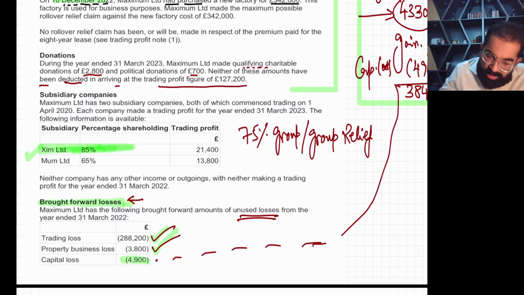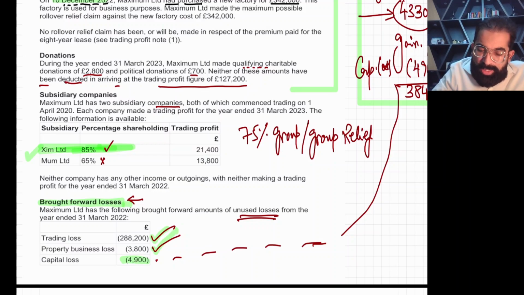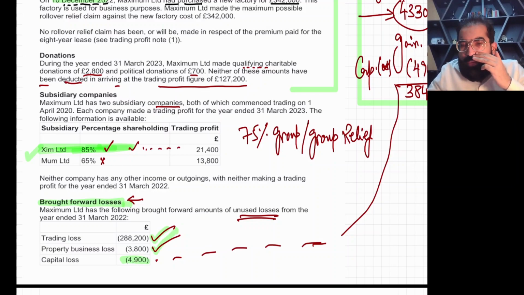And now one thing: the subsidiary Maximum Limited has two subsidiary companies, both of which commenced trading on the first, very old companies. In one company we have a holding of 85% and in the other only 65%. I hope you remember the conditions of a 75% group. In a 75% group, your holding must be 75% or greater. So only Zim Limited is part of your 75% group. Okay, so now let me explain finally.